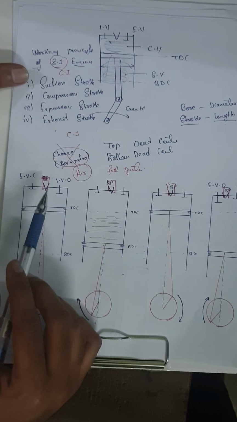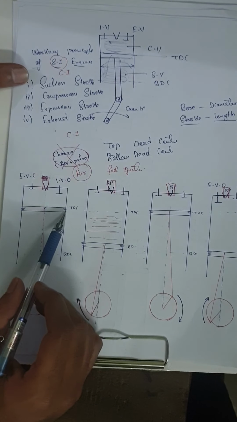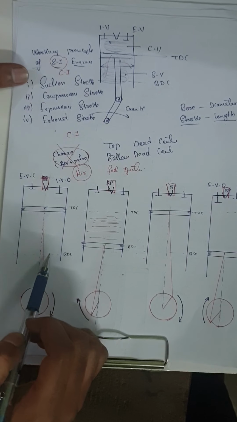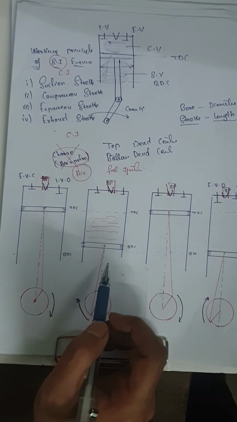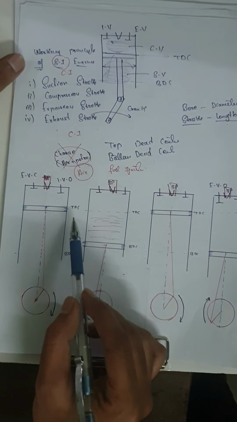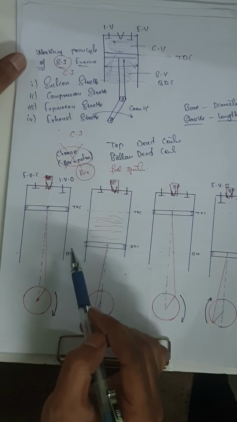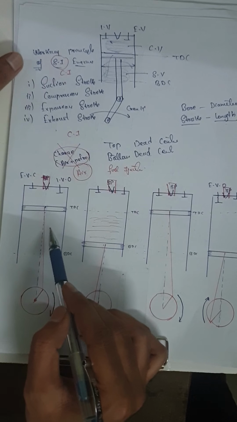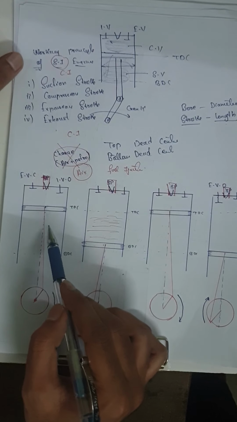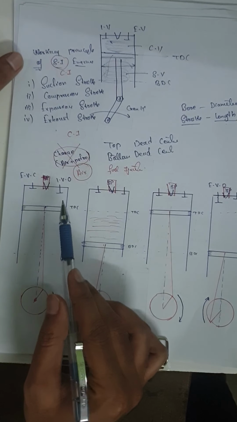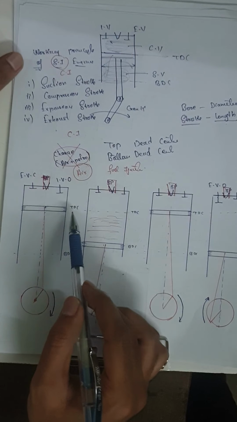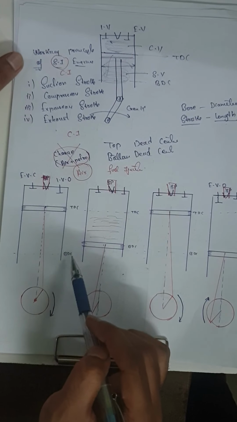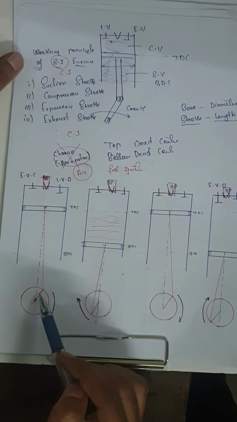In suction stroke, the piston will move from top dead center to bottom dead center. Inside the cylinder, a pressure is created which is known as vacuum pressure. Vacuum pressure is less than the atmospheric pressure. When the piston is moved from top dead center to bottom dead center, the crankshaft rotates 180 degrees.